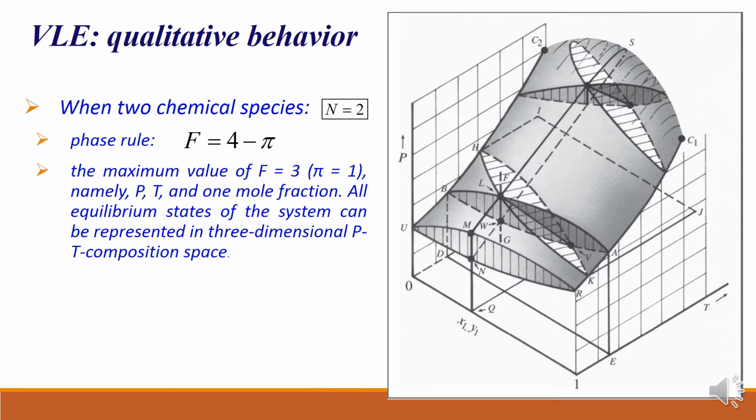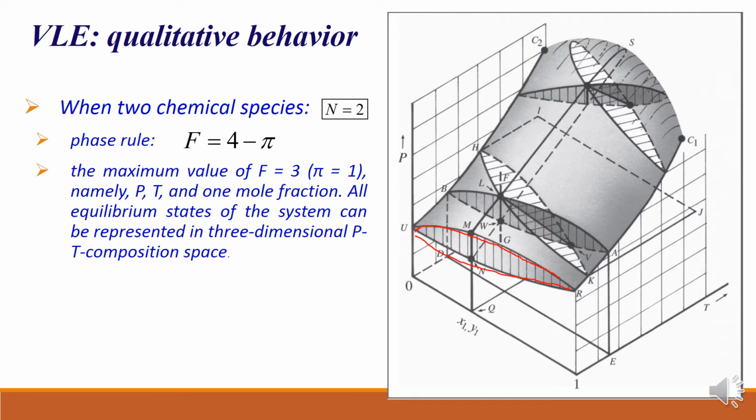See this previous diagram, right? Suppose pressure is increased; above this curve you will find liquid, subcooled liquid, right? That means this liquid is well below its boiling point at high pressure.